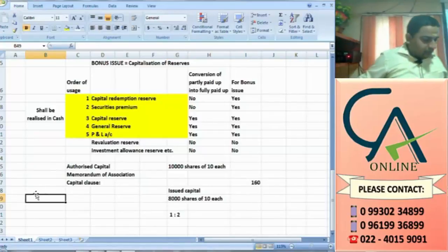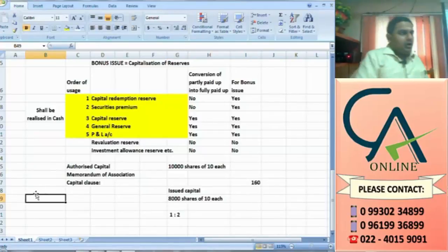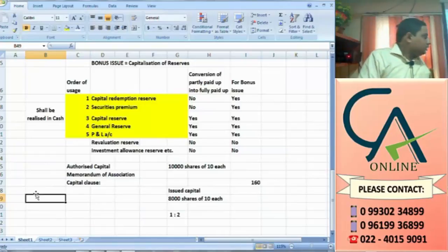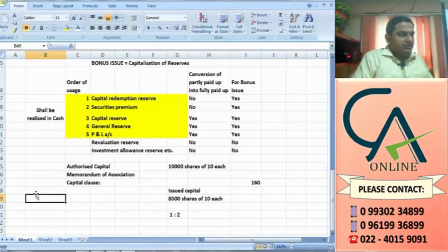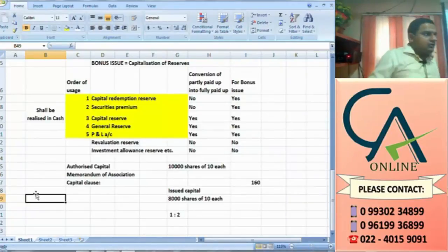Then, last point. So in a problem when you encounter this kind of issue, existing limit 8,000, 10,000 is authorized limit, and after bonus issue it exceeds the authorized limit, you should write a note that since the existing capital after bonus issue exceeds the authorized limit, the company has to pass a resolution for amendment of MOA, and after that you yourself need to write a line that company has satisfied all the formalities, and now bonus issue, that is, formalities as follows, like that.